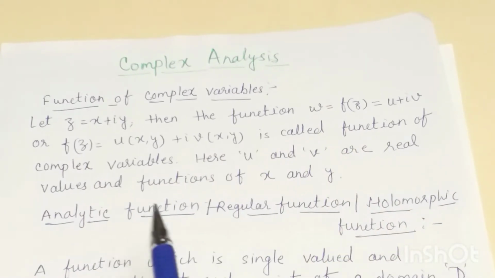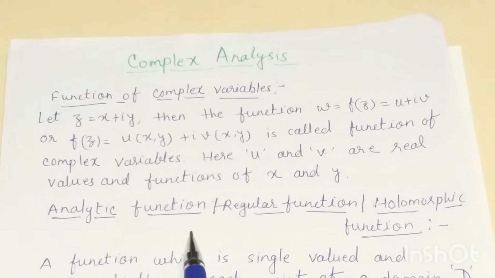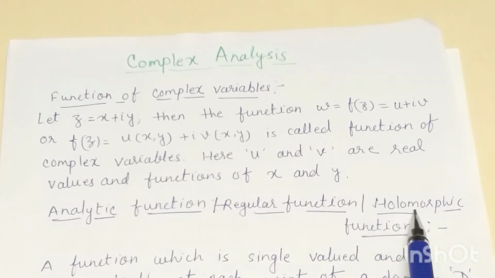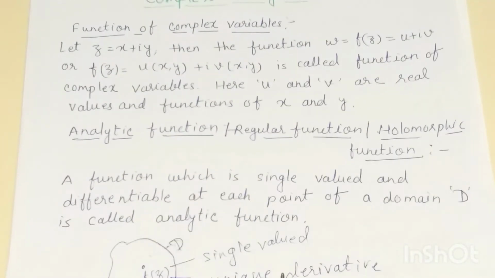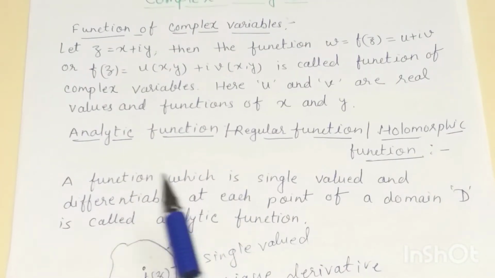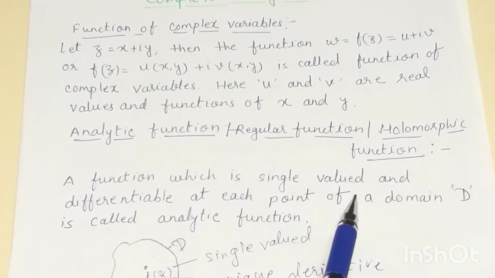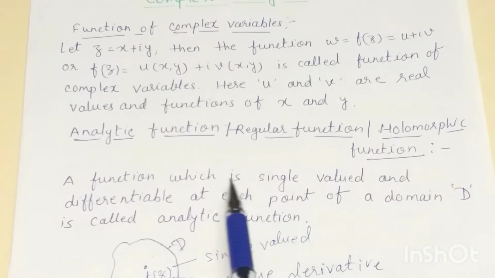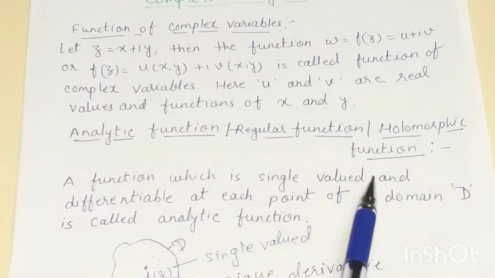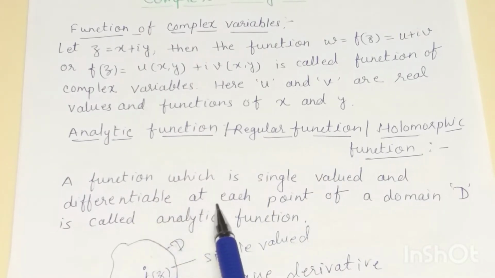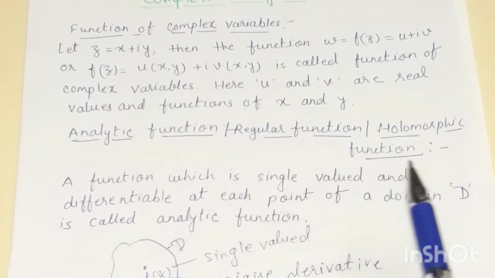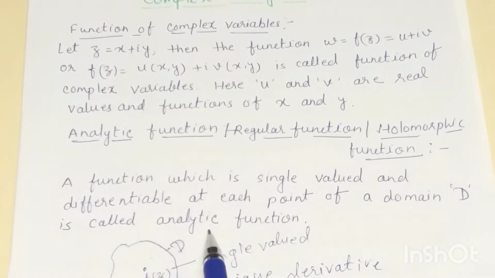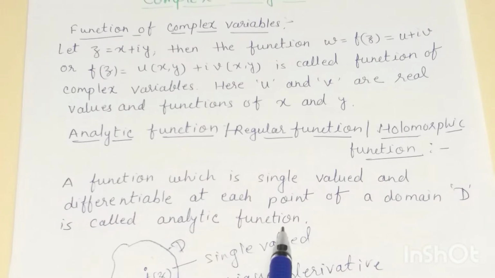Next we see analytic function, which is also known as regular function or holomorphic function. Now a function which is single valued, it must have a unique value, which is single valued and differentiable at each point of a domain D, is called analytic function.